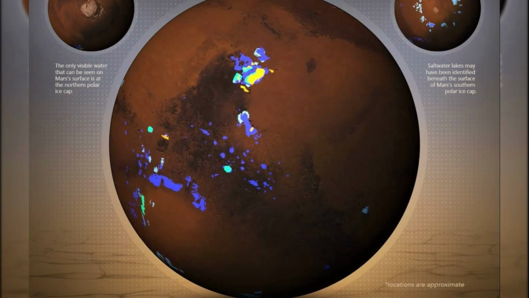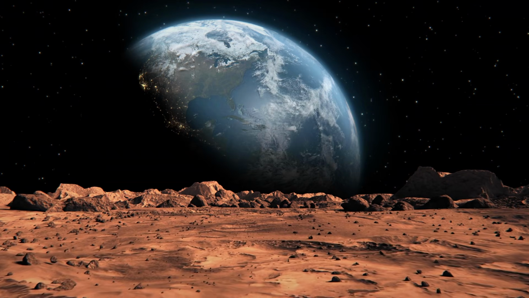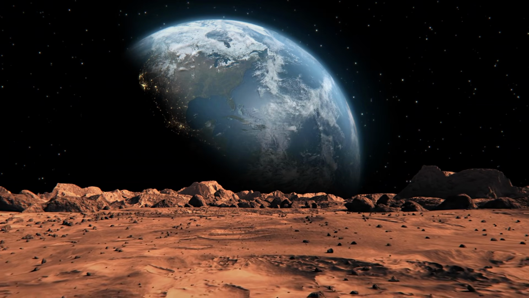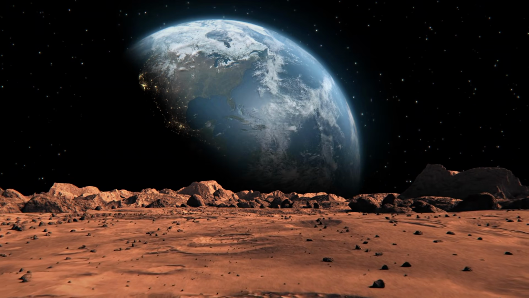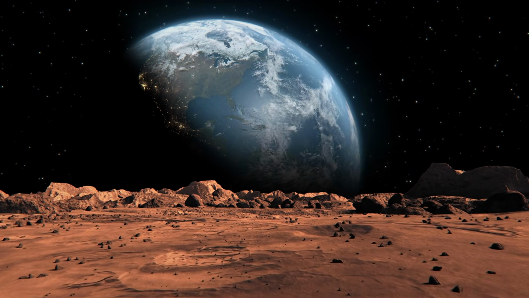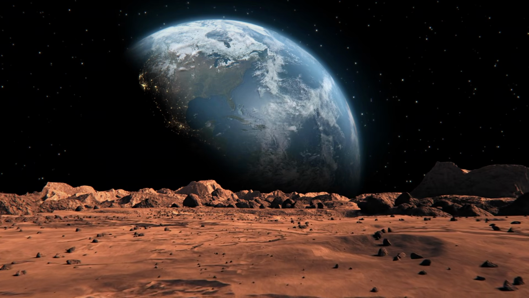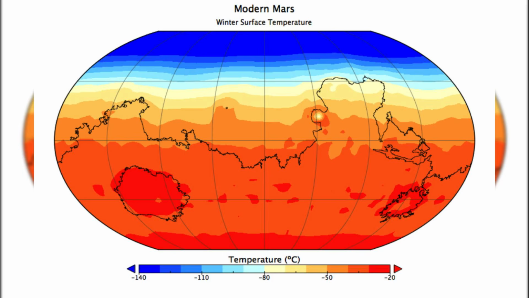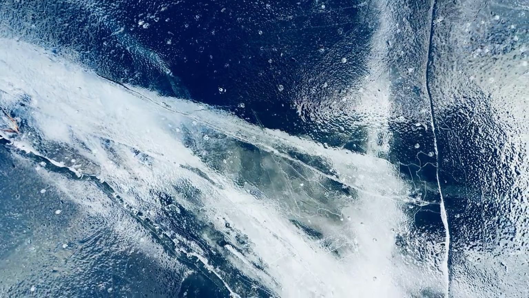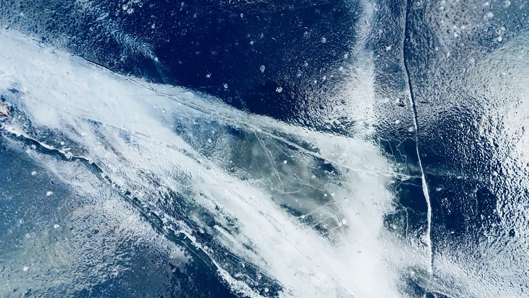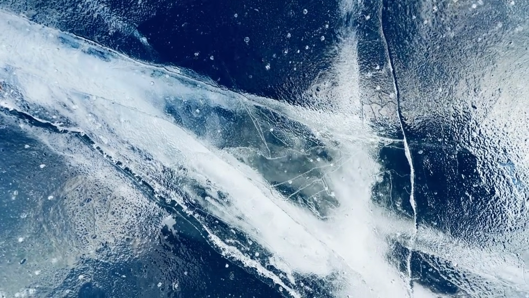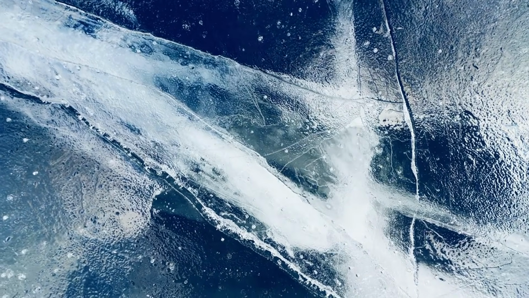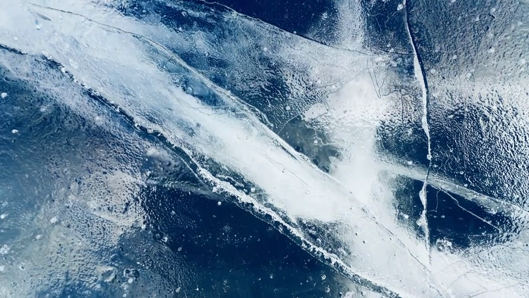In its current state, however, Mars has a very thin atmosphere composed mostly of carbon dioxide, with surface pressure less than 1% of Earth's, which makes stable liquid water impossible under present conditions. Temperatures are extremely low, often far below freezing, and the planet experiences significant temperature fluctuations between day and night. Water still exists, but primarily in the form of ice, concentrated at the polar caps and likely stored beneath the surface, where it is shielded from direct exposure to the harsh environment.